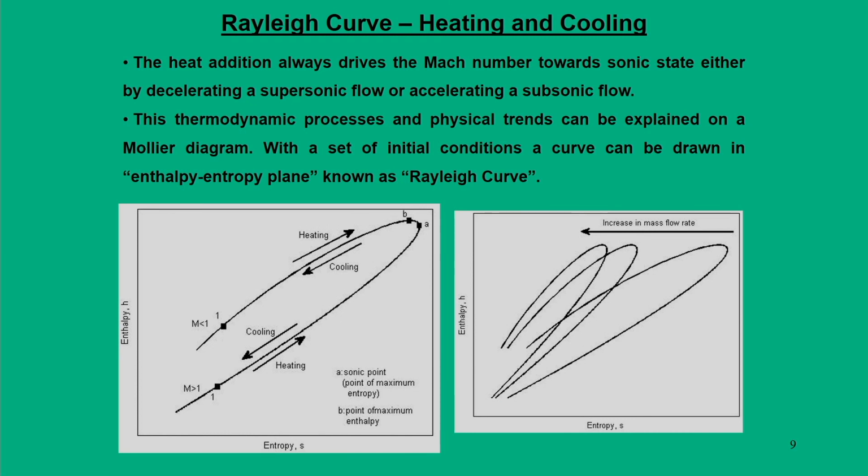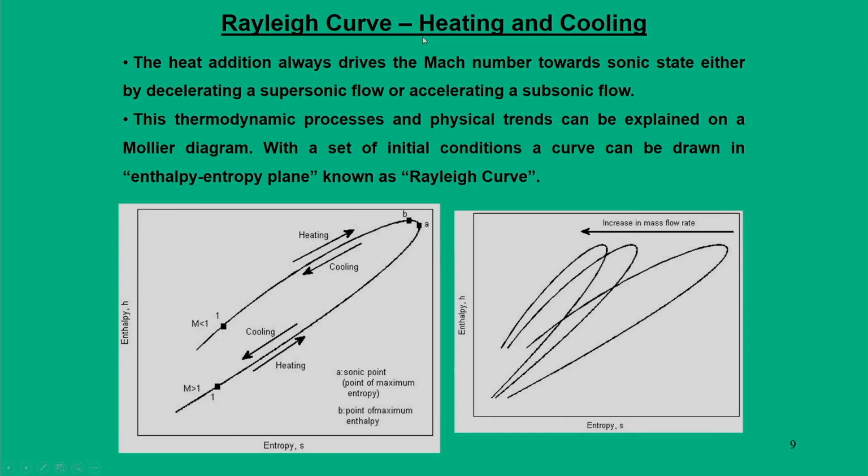Okay. Now, the most important topic that we are going to cover is the Rayleigh curve, and this gives the thermodynamic definitions for a heating and cooling process in a compressible flow through a constant area duct. From the mathematical interpretations described in the last 2 slides, we found out that when heat is added to either a supersonic flow or subsonic flow, it drives the Mach number towards a sonic state.